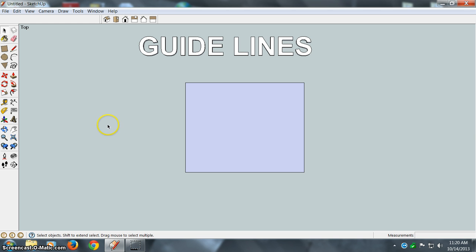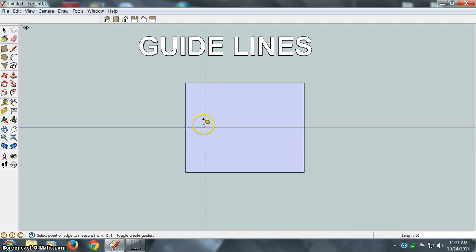And to use guidelines, what you first do is you go to tape, click on it, and then you go to roughly the center, the midpoint of a line on the rectangle, click on it, and then drag it in the direction you want to put your guideline. Let's say we wanted 10 inches. So at the keyboard, enter 10. And you'll see that value down at the bottom right. Hit enter,